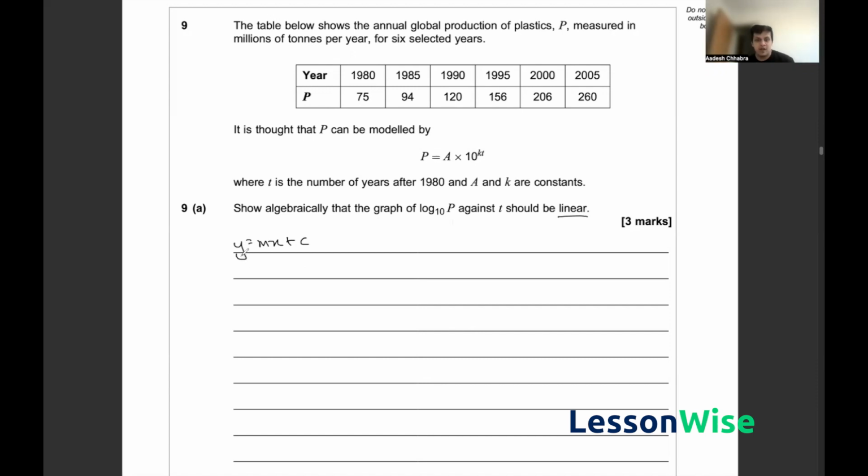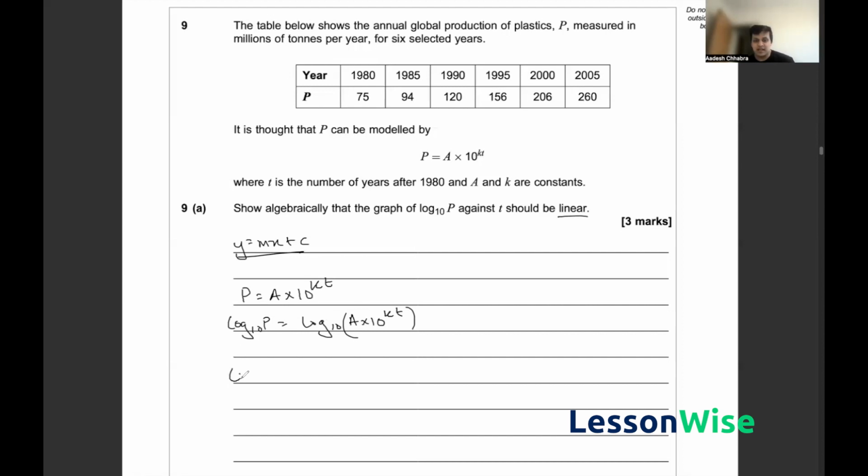Well, if we have P is equal to A times 10 to the power KT, we know that we need to get the graph of log base 10 of P. So I'm just going to go ahead and add log base 10 to both sides. So here I get log base 10 of P is equal to the log base 10 of A times 10 to the power KT. Now, we know from our logarithmic rules that whenever we have a multiplication within a logarithm, we can split that logarithm by addition.